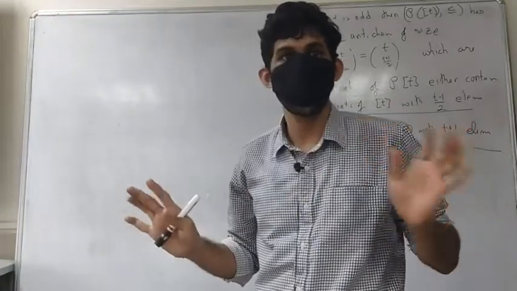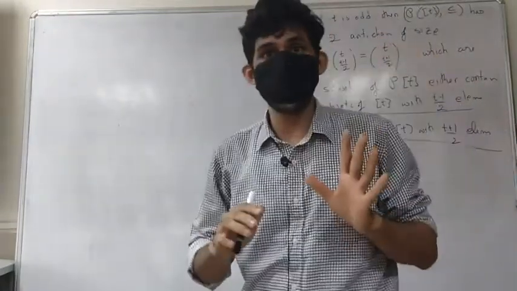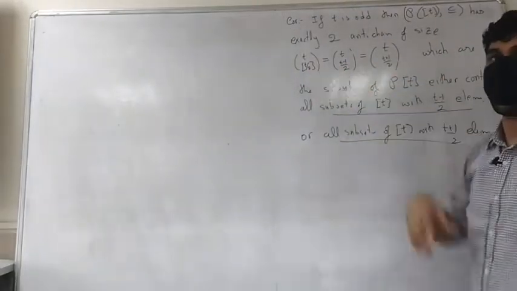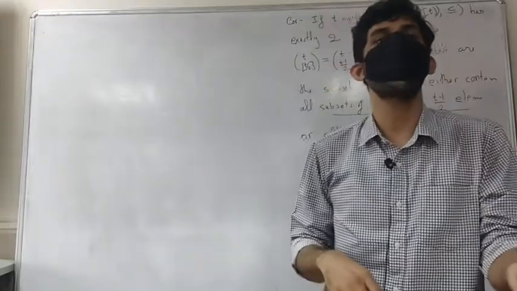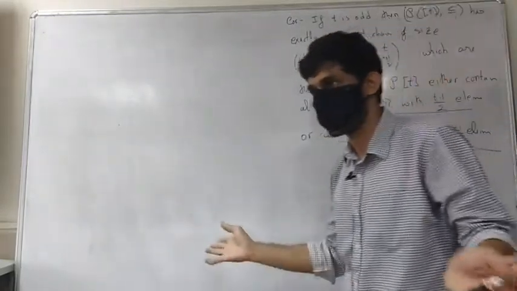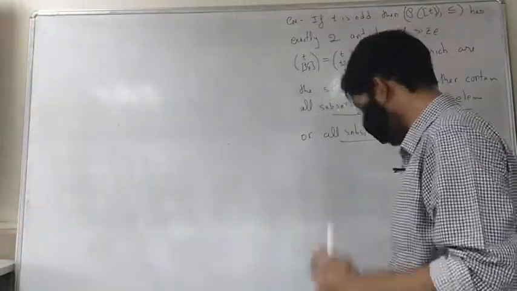That proves it, because that will pack that entire thing with these many elements. So if there is none with (T minus 1) by 2, that means all will have (T plus 1) by 2. That's the proof. That's how we are going to go about it.